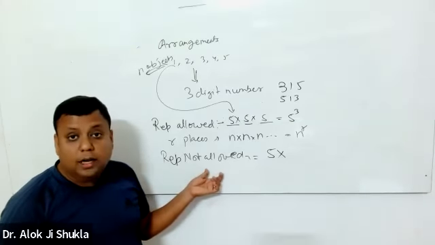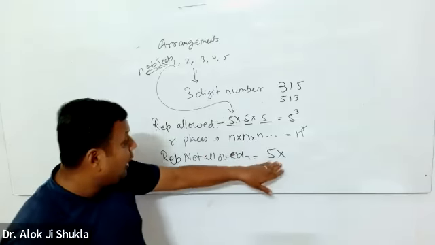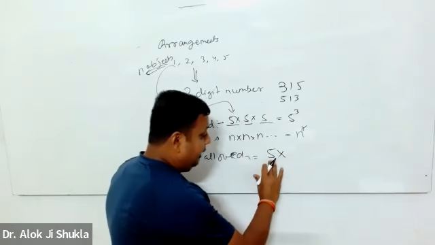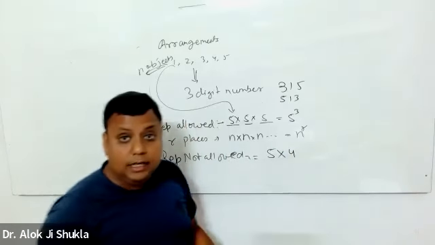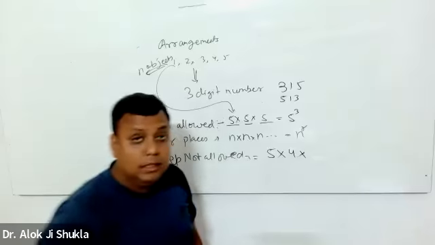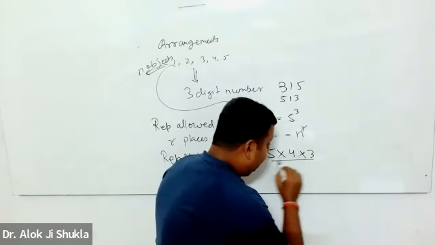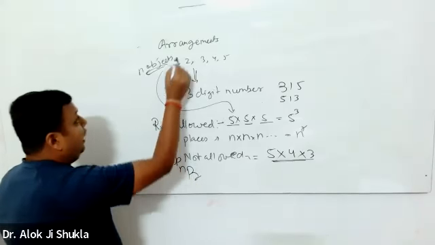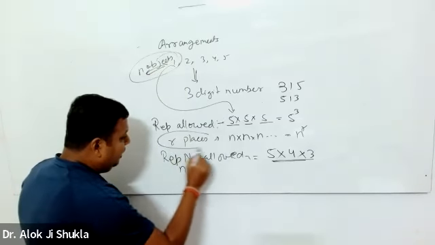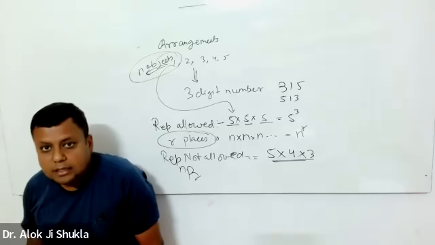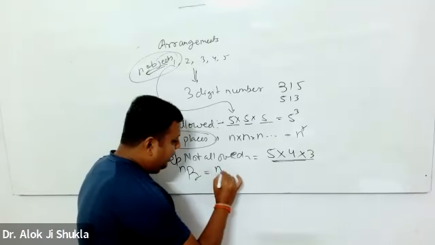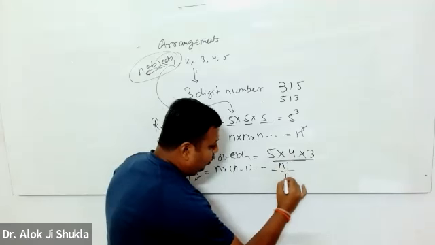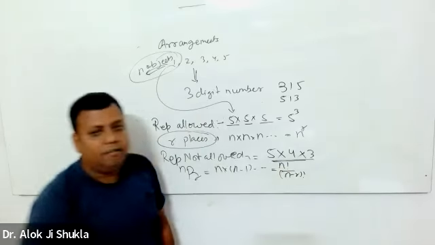If repetition is not allowed, then what will I do? I place one of these 5 digits at the 100 place, then 4 digits at the next place, and then 3 digits at the last place. And that is where we get the formula of nPr. So if I have n objects and I have to arrange them at r places, the number of ways will be n into n minus 1, and so on, which is n factorial upon n minus r factorial.